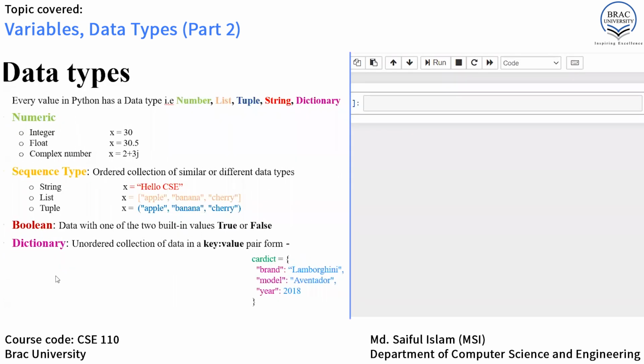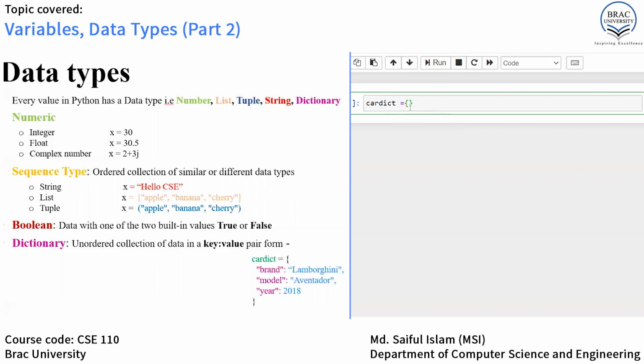Now let's talk about dictionary data types. A dictionary is based on key value pairs. In Python, a dictionary is written with curly braces and it has keys and values. Let's see an example. If you want to have a dictionary called cardict, you have to write cardict equals curly braces, that means curly bracket open and curly bracket close.